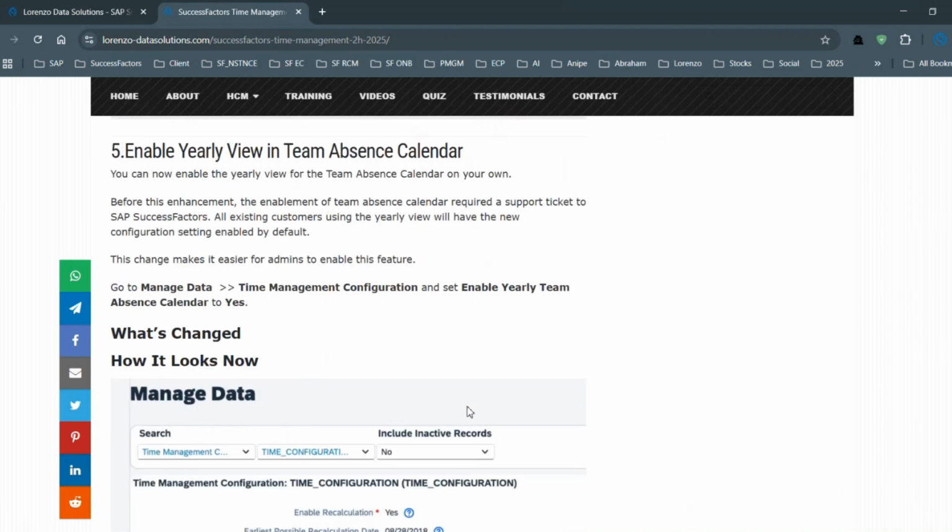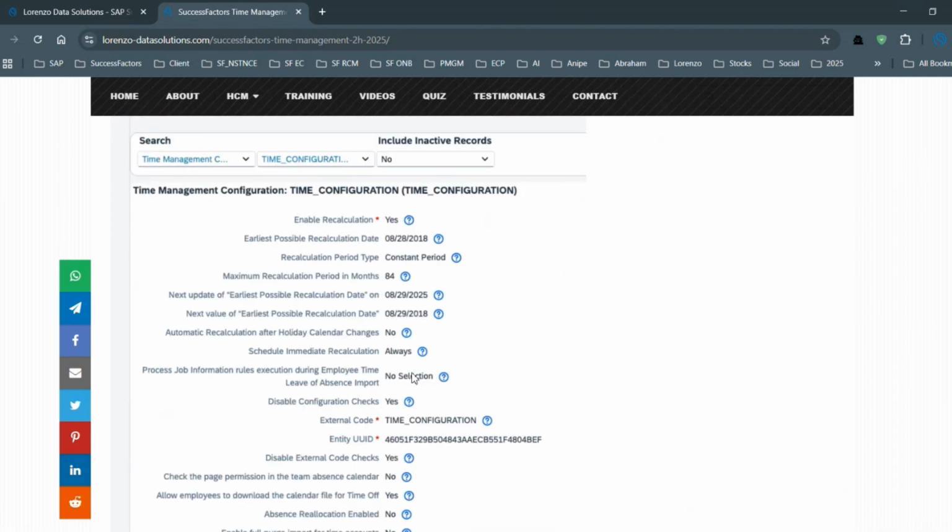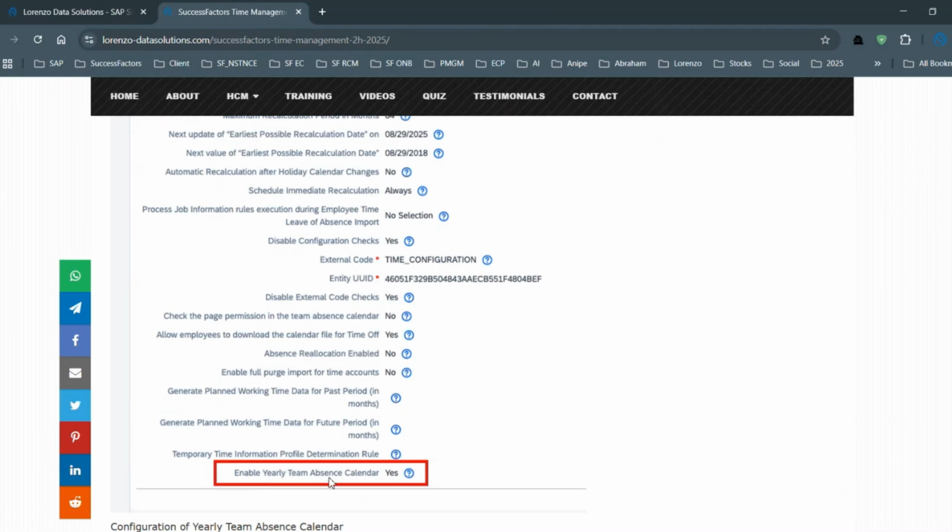Next update is the yearly view on the Teams calendar. Currently you are able to see the Teams calendar day wise, weekly, and monthly, right? But now we have an option available from the H2 2025 release where you can also view the Teams calendar on a yearly basis. If you want to enable it, you have to go to the time management configuration object, and there you have a feature called enable yearly team absence calendar equal to yes. This is how it looks, as you can see on the screen.